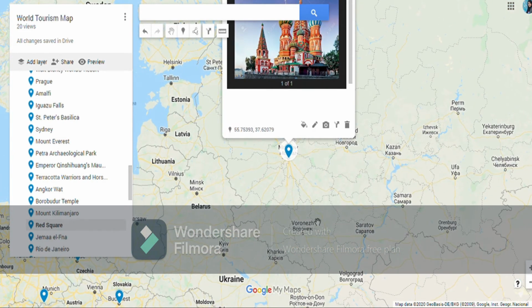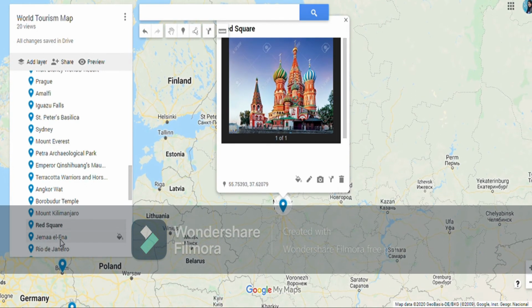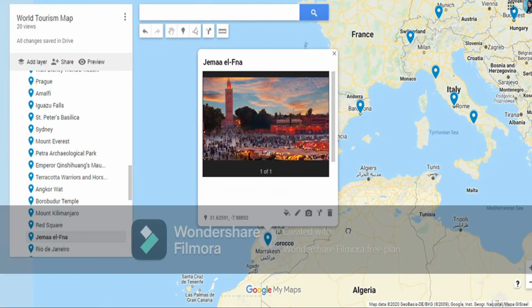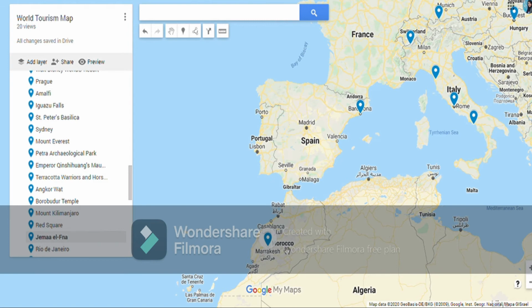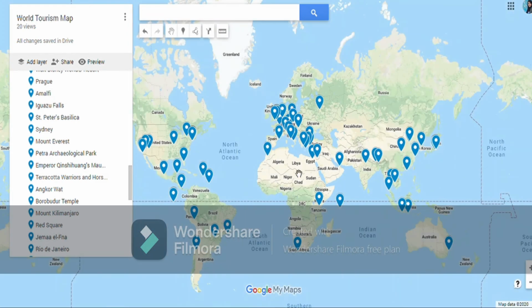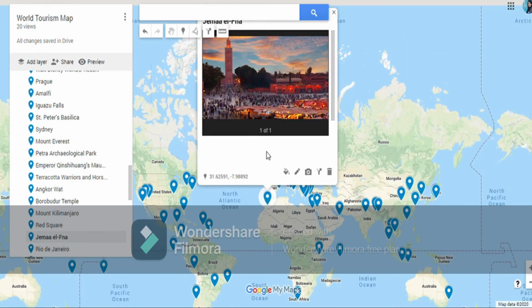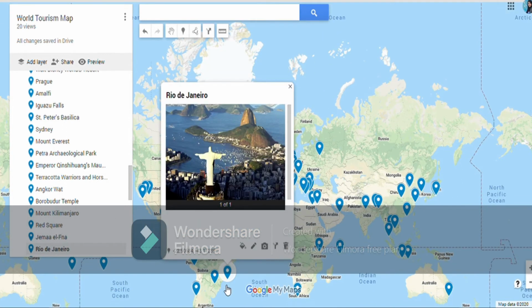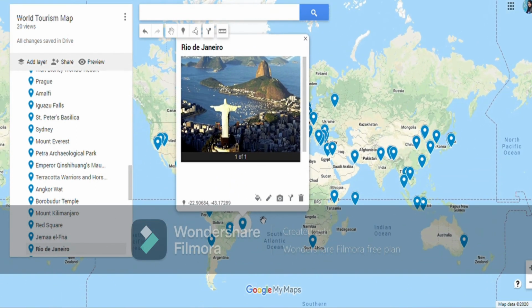Then we have Jamal El Fana in Morocco, city of Marrakesh in Morocco. We have Jamal El Fana. So here we have Africa. In the north you will find this Morocco country, and in Morocco, in Marrakesh, this is Jamal El Fana, near to the Mediterranean Sea.